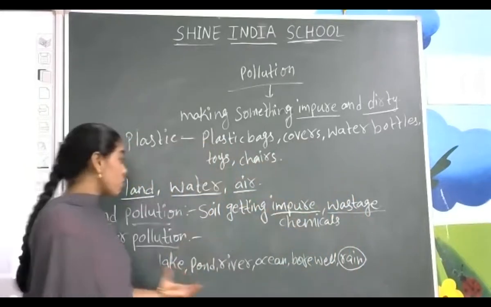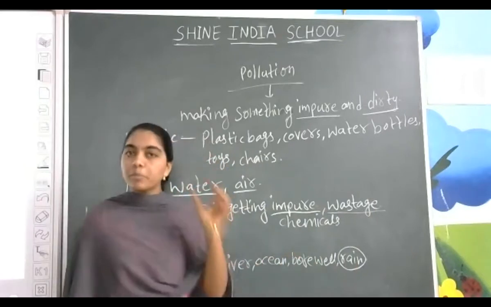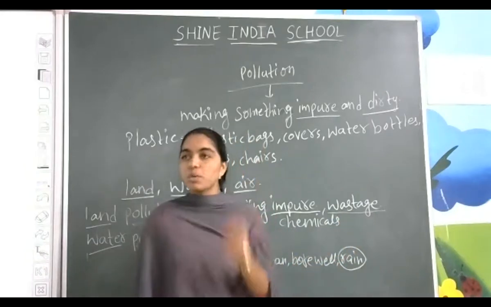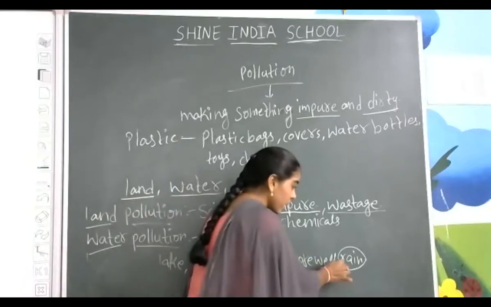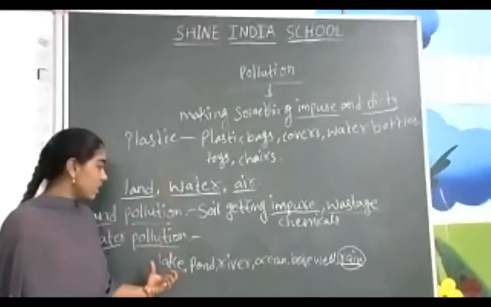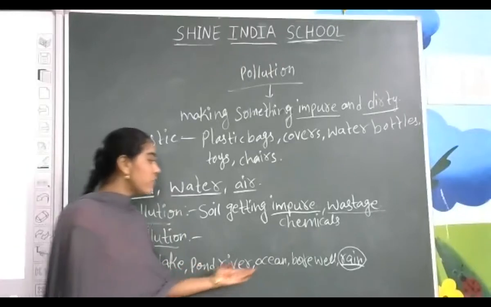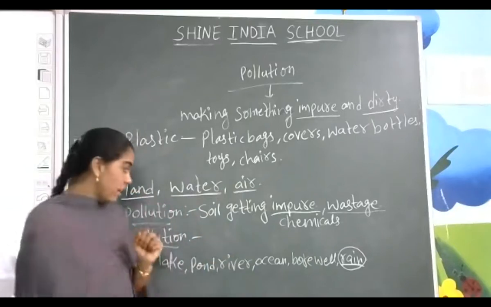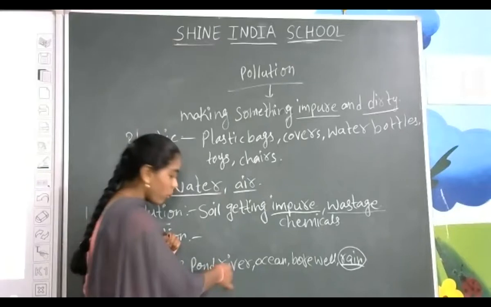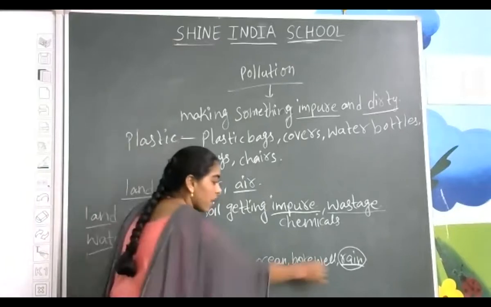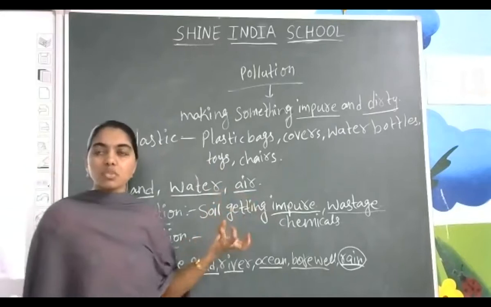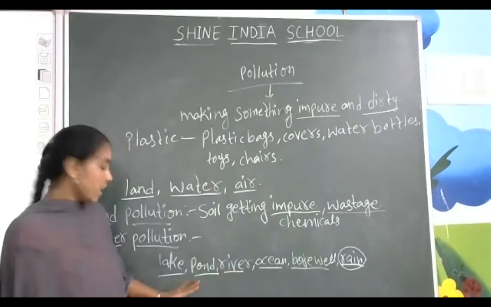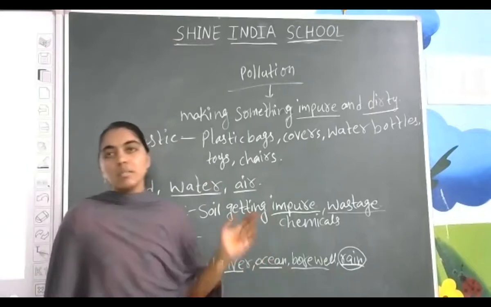Here I have written the sources of water. The fresh and pure form of water is the rain. Rain is coming from the clouds and it is the purest form of water. Okay, what are the sources here? Sources of water: lake, pond, river, ocean, borewell. These are the sources. Means from where are we getting water? From the lake we can get water. From the pond we can get water. River, ocean, as well as borewell. These are the different sources. From where we are getting water, those are called the sources.